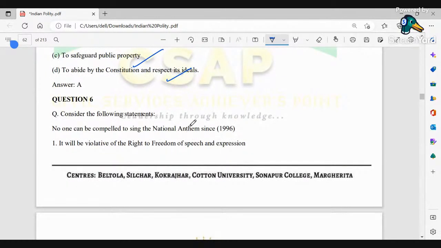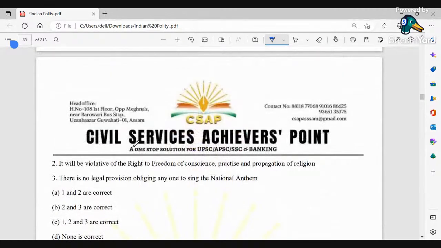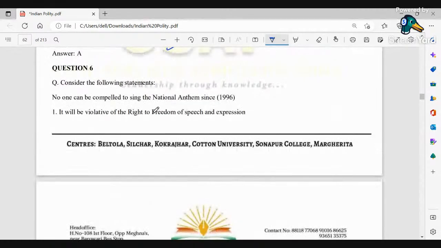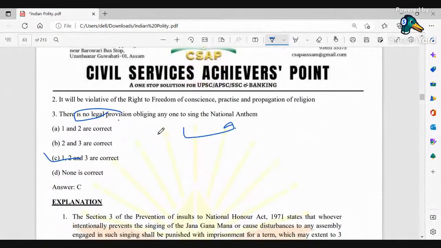No one can be compelled to sing the national anthem. It will be violative to the right of freedom of speech and expression. It will be violative to the right of freedom. There is no legal problem obliging anyone to sing the national anthem. So यहाँ पे what is the option? 1, 2 and 3 are correct. So there is no legal provision which makes obligation for anyone to sing the national anthem. Also, it will be violative with the right to freedom of conscience, practice and propagation of religion. Okay, तो यहाँ पे तीनों आंसर्स हम लोग का सही है.